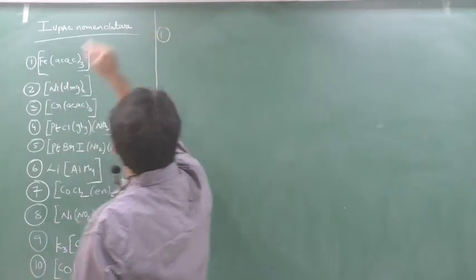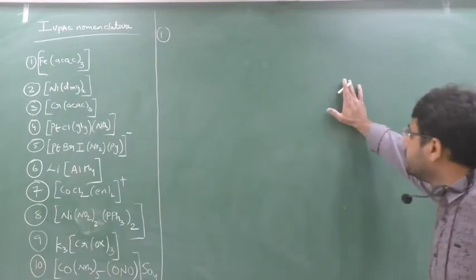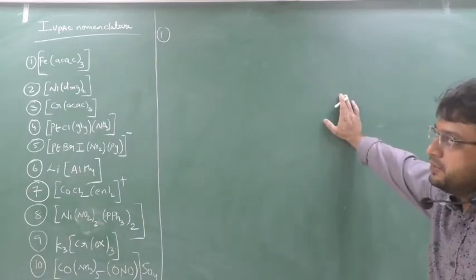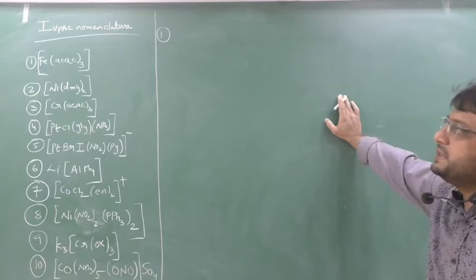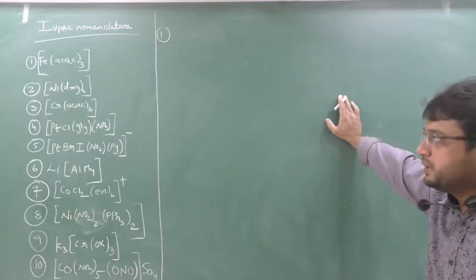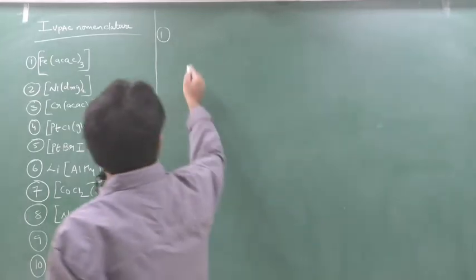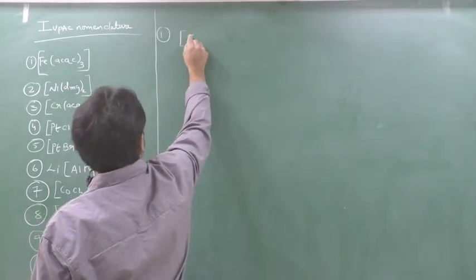First, do one thing: pause the video and try to solve each and every question, and after that you see my solution. Okay, this AC and DMG and everything I told you. So first we'll start. First is AC,